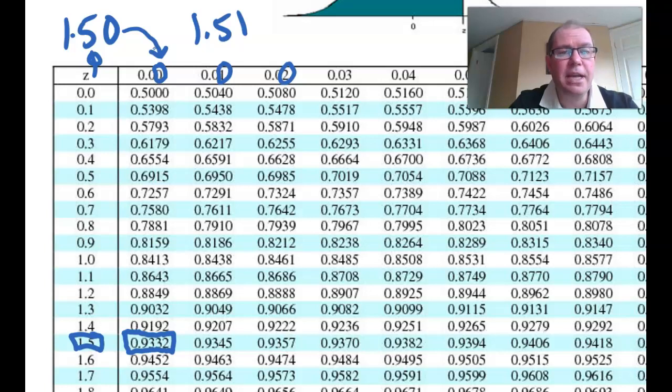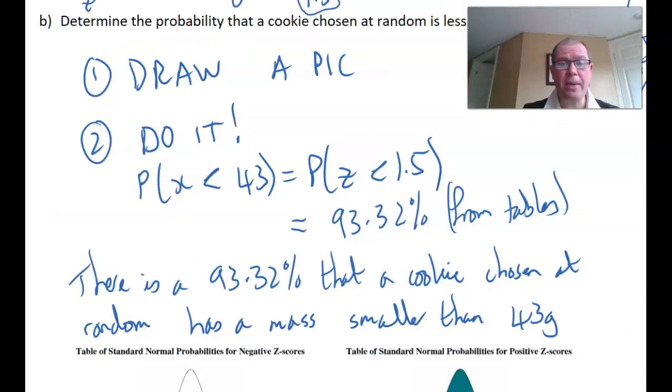So for example, if I wanted 1.51, I would go 1.5 still in that row, but the column would be the 1 column here, and I'd go down there, and that would be 93.45%. So we have our answer, 93.32%. So there we have it in a nutshell.